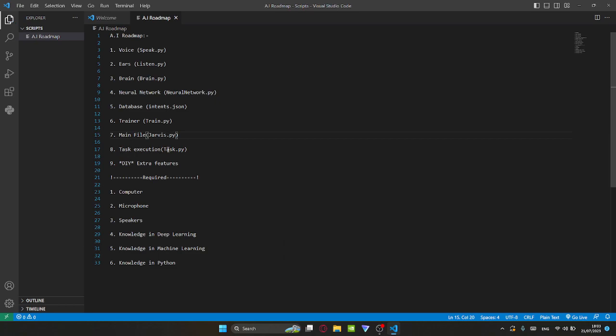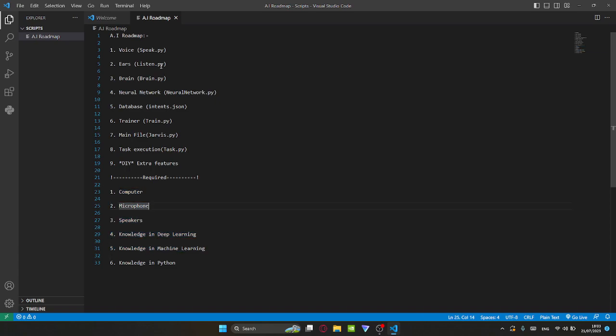Task execution. So it's gonna be doing tasks. So task.py, and then this is gonna be yourself. It's gonna be done by yourself. Extra features such as alarm system, reminder system, timetable, and then location system. A lot of things. I'm just gonna give you the basic things in this, but then you can add on to that and do more things by yourself. So as I've told you, these are gonna be the required stuff.